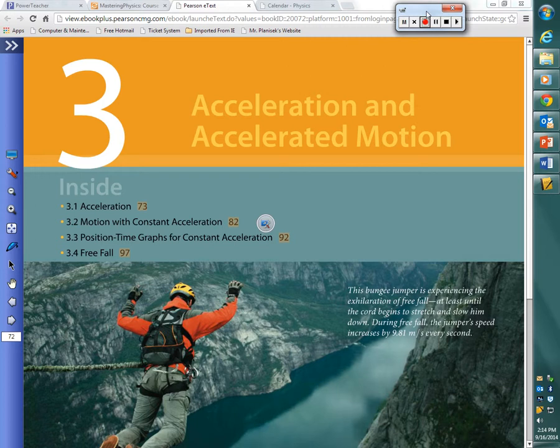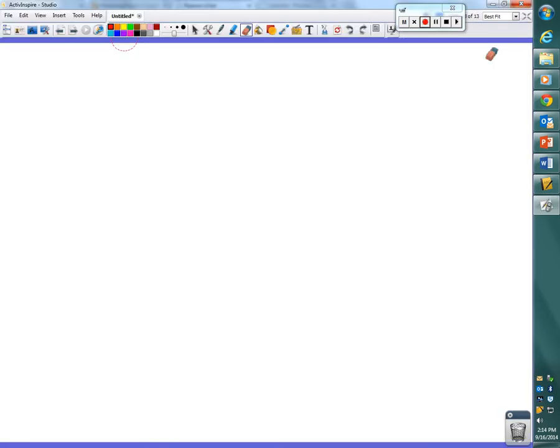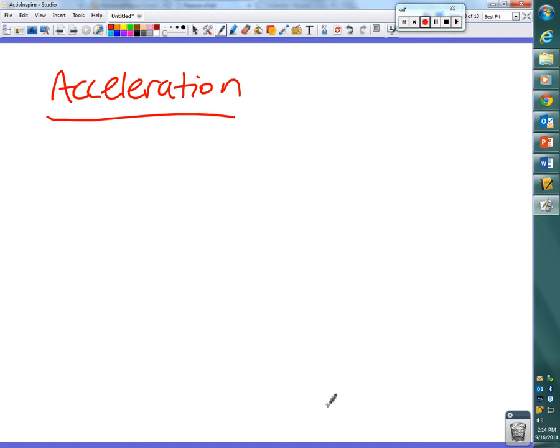So, yesterday we started in on chapter 3 on acceleration and accelerated motion. We introduced the topic of acceleration yesterday. How do we define acceleration? Go ahead, Luke. The rate at which velocity changes. So we're talking about a changing velocity.